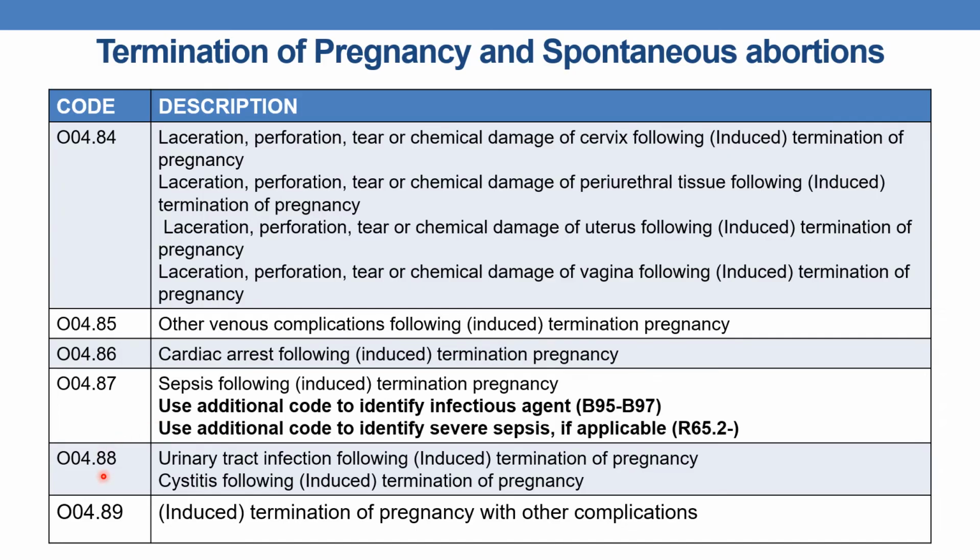The next is O04.88, urinary tract infection following induced termination of pregnancy, or cystitis following induced termination of pregnancy. And finally, O04.89, induced termination of pregnancy with other complications.